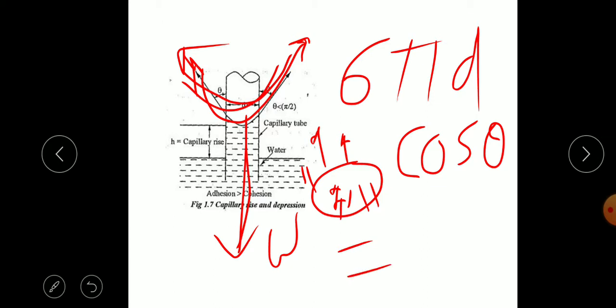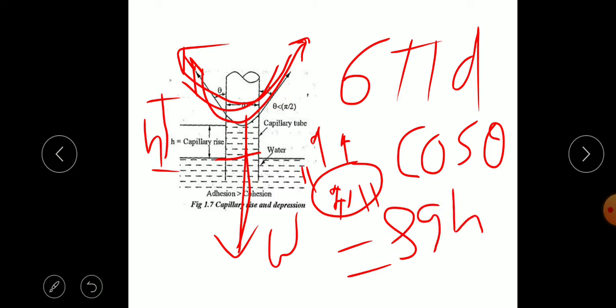So the weight of the fluid can be calculated. The liquid will rise up to the height h. We consider this weight as nothing but the force. This force can be calculated from the pressure of the water in this tube above the level. So this pressure can be calculated by rho g h.